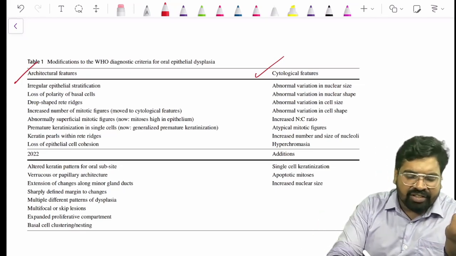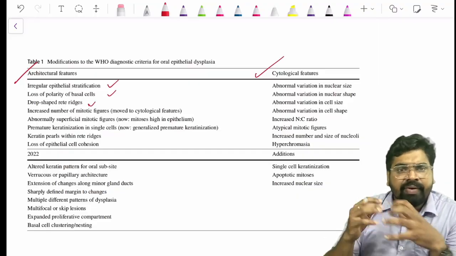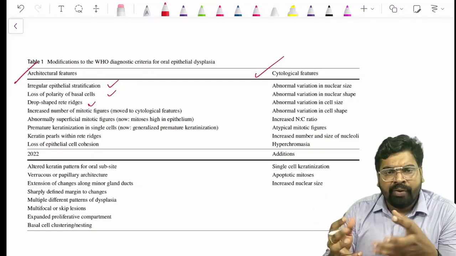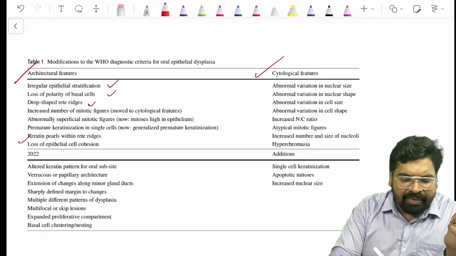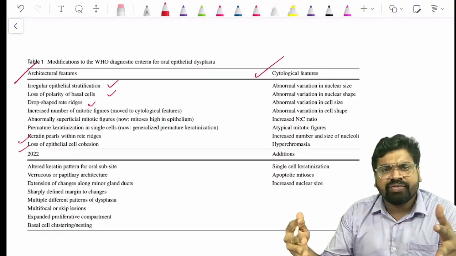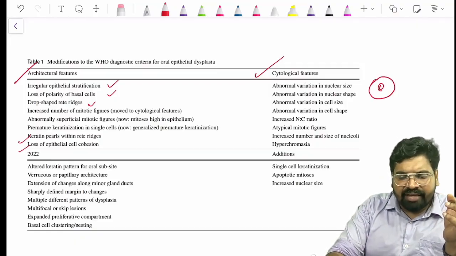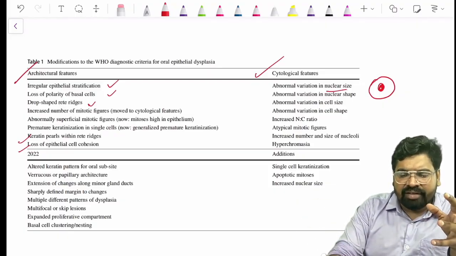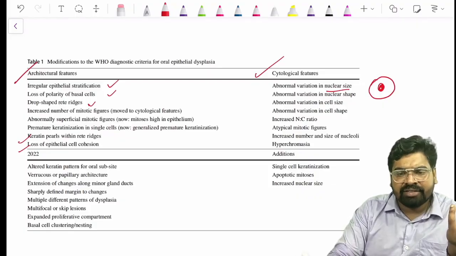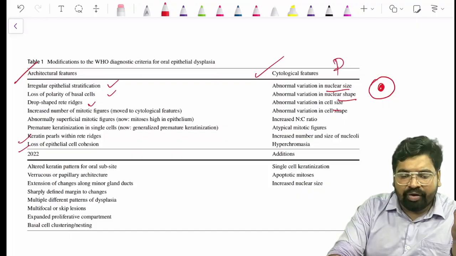Stratification changes, basal cell polarity changes, rete ridges become large, bulbous and drop-shaped. Keratin pearls in the rete ridges. Cells become less cohesive, meaning cells detach from each other. If you look at the cell cytology, inside a cell you have the cytoplasm and the nucleus. The size of the nucleus gets large, the nuclear shape changes, and the cell becomes larger. That's called pleomorphism.